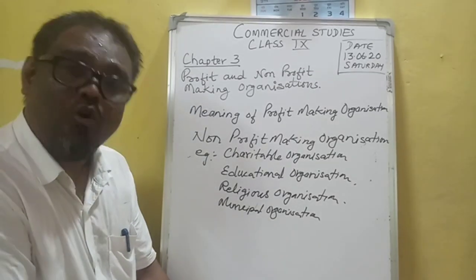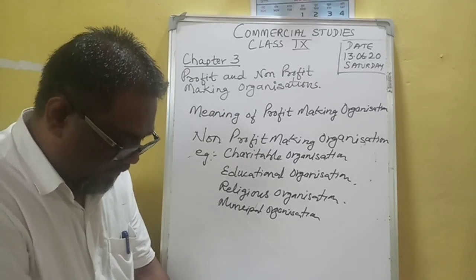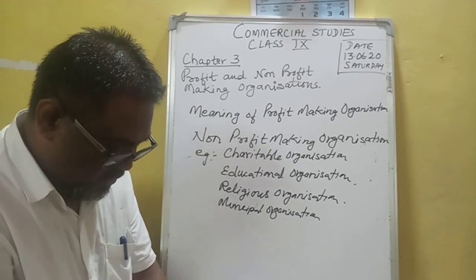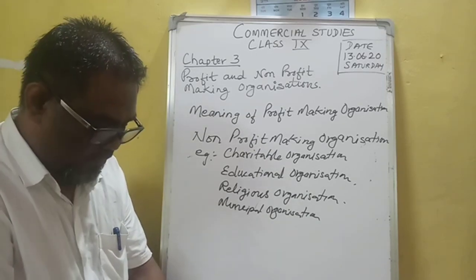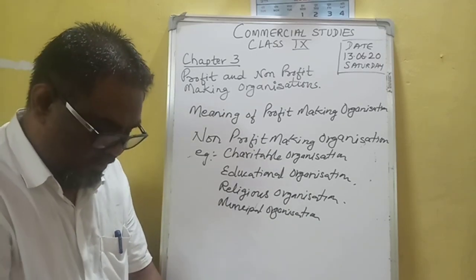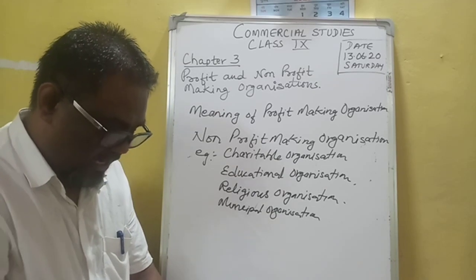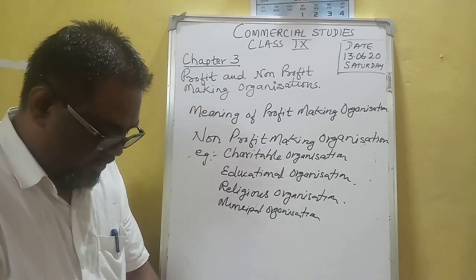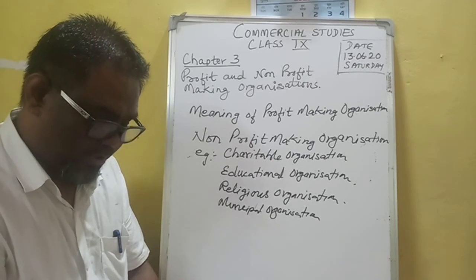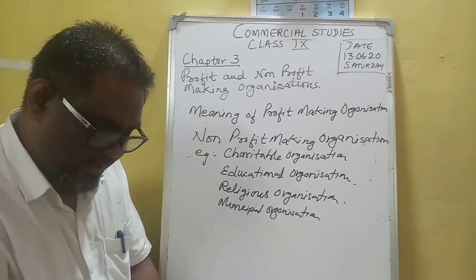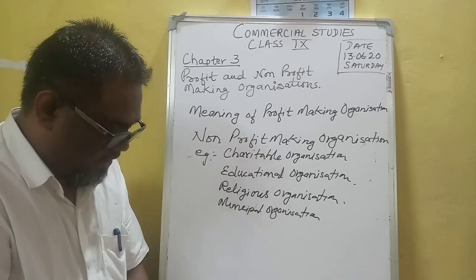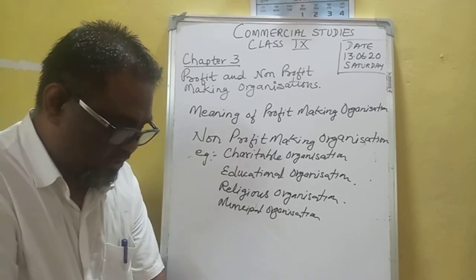So we also have non-profit companies. These companies are not for earning profit. They are registered under the Companies Act 2013 for a purpose other than earning profit, and they help the members at a time of need. So they are non-profit companies. These are the examples, the types of trusts.